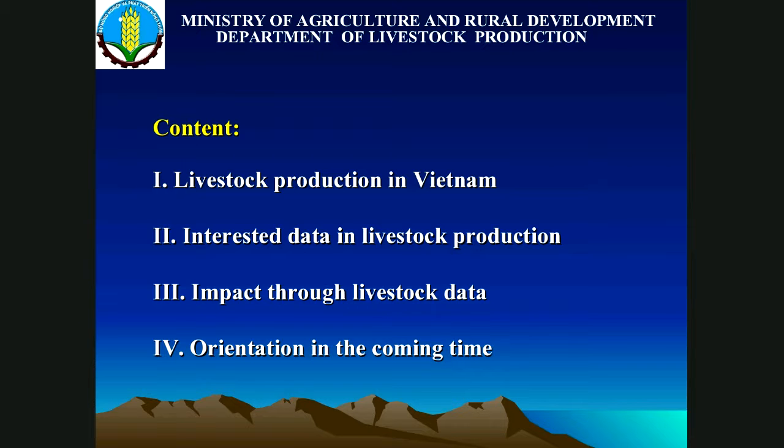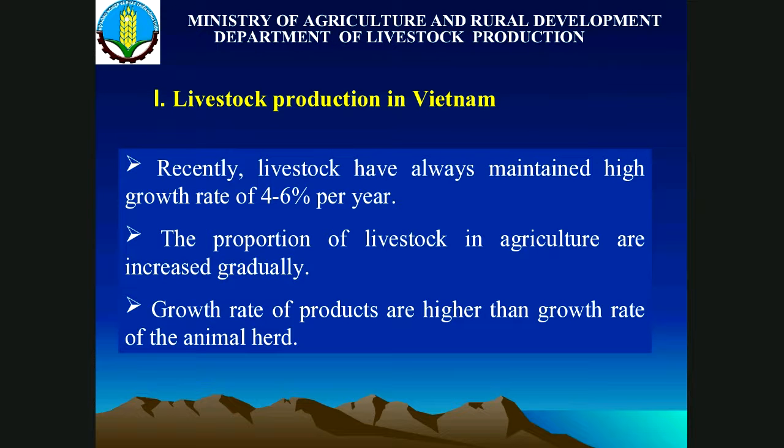We also have to have short-term and long-term strategy for the livestock and statistics. In Vietnam, we also have four agriculture producing subsectors: livestock, crop, forestry, and also fishery.